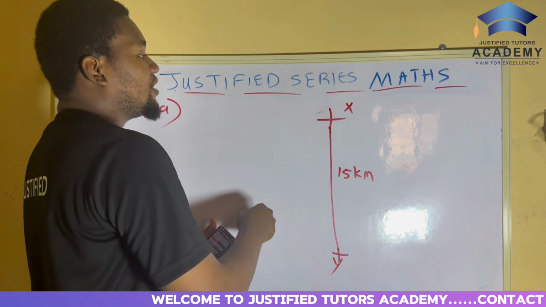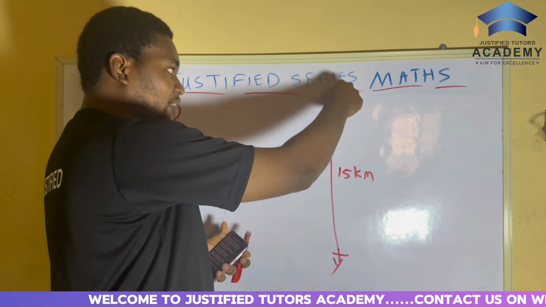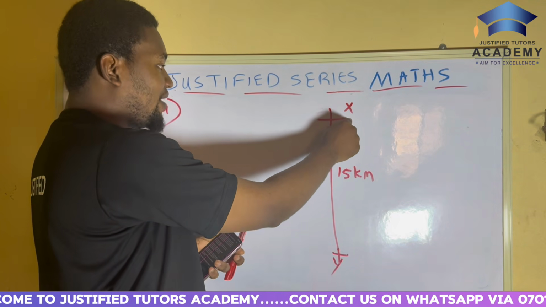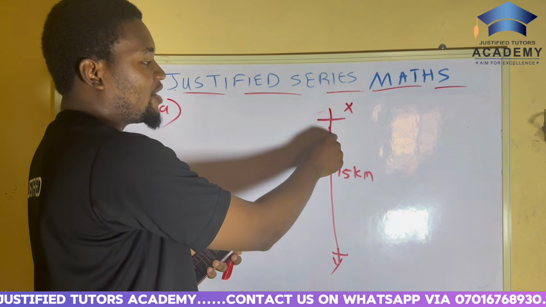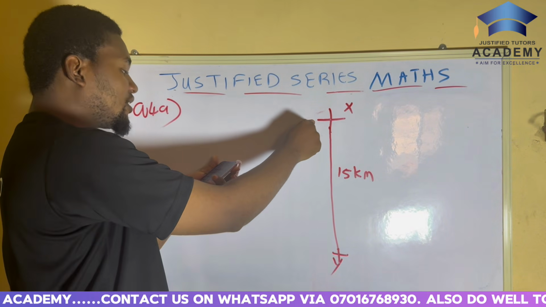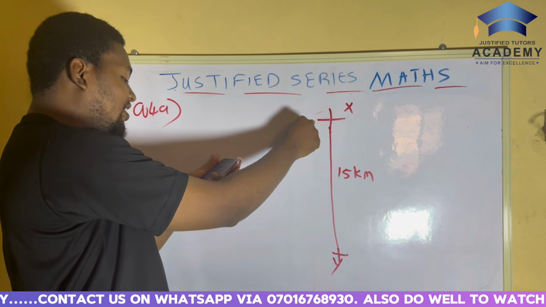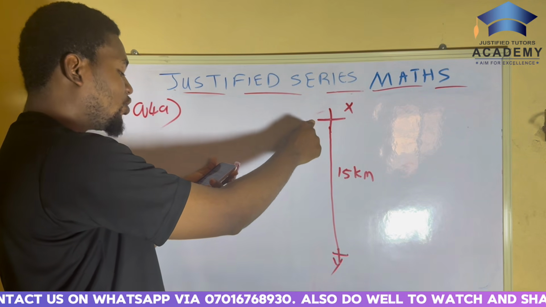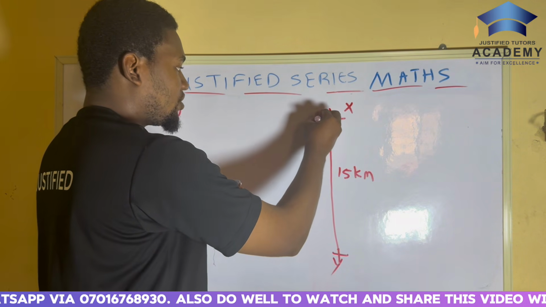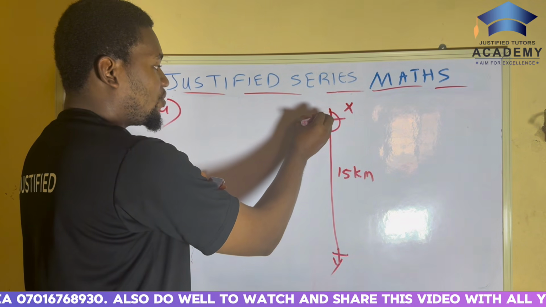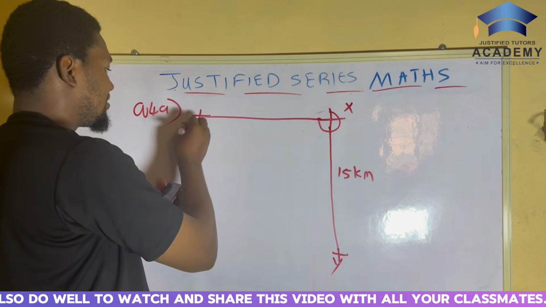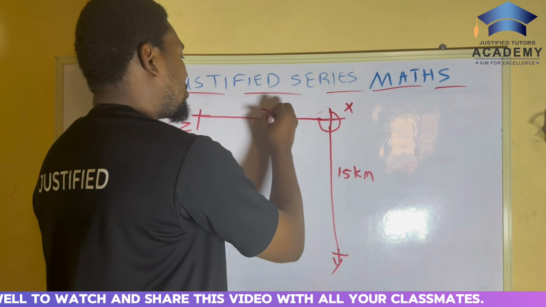At this point, this is 0. From here to here is 90, from here to here is 180, and from here to here is 270. The question tells us that Z is 20 kilometers from X on a bearing of 270, so Z is somewhere around here, and the distance is 20 kilometers.